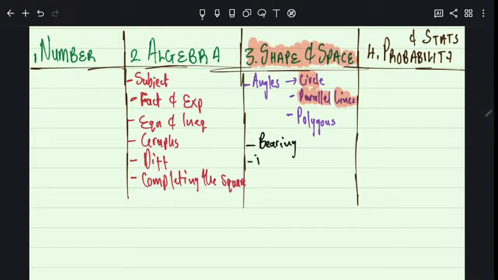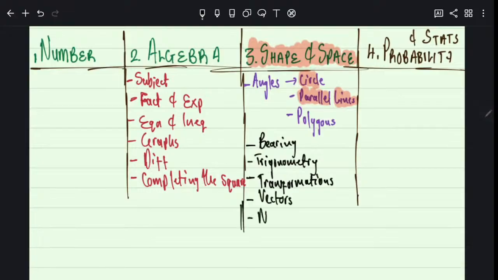You do trigonometry. Bearing is also part of trig, but we can separate it to say trigonometry, where you do Pythagoras theorem, SOHCAHTOA, and this is where you do transformations. To those who have started, maybe you haven't done them, maybe you have done them. And this is also where you do vectors, and this is also where you do mensuration, which is areas and volume and the total surface area and all these things. You do them in this chapter.